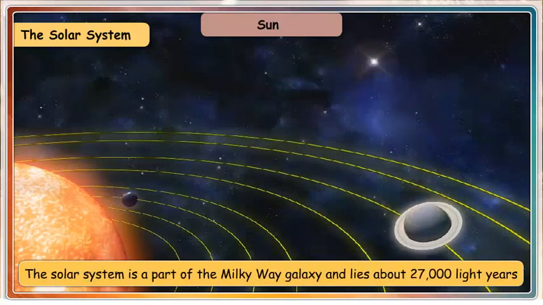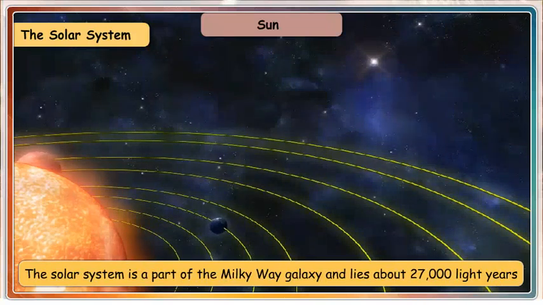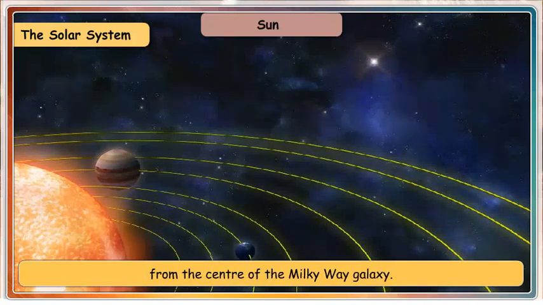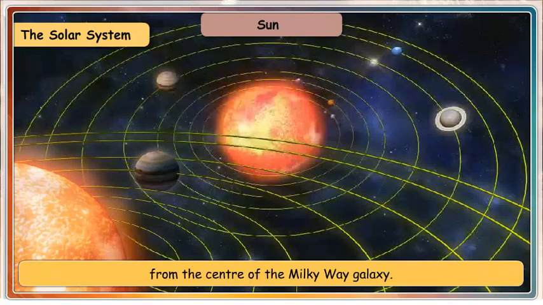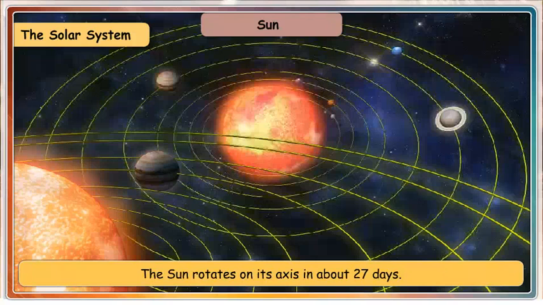The solar system is a part of the Milky Way galaxy and lies about 27,000 light-years from the center of the Milky Way galaxy. Our solar system is 4.7 billion years old and is 12 billion kilometers wide. The Sun rotates on its axis in about 27 days.